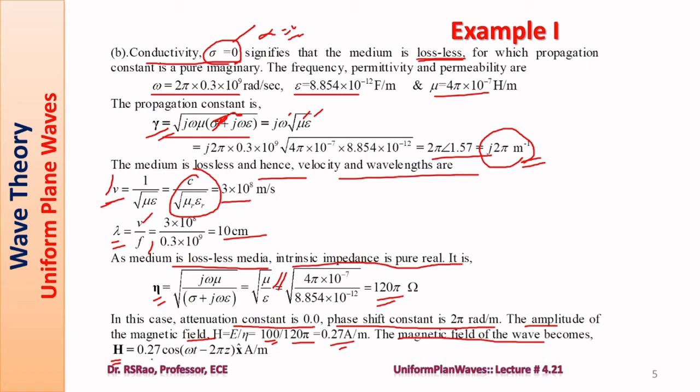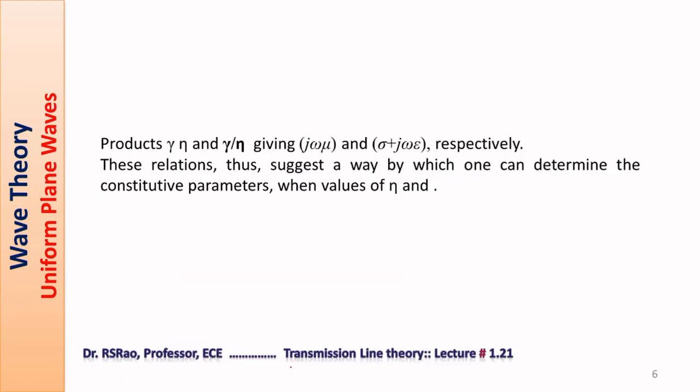Now H magnitude is 0.27, its angle is 0, therefore it is 0.27 cos(omega t minus beta z) in amperes per meter. We have assumed that H is in the x direction, that's why x is placed here. We considered two numerical problems where the constitutive parameters of the medium are available, and we were asked to find the intrinsic impedance and propagation constant, and some more information, and we have done it successfully.